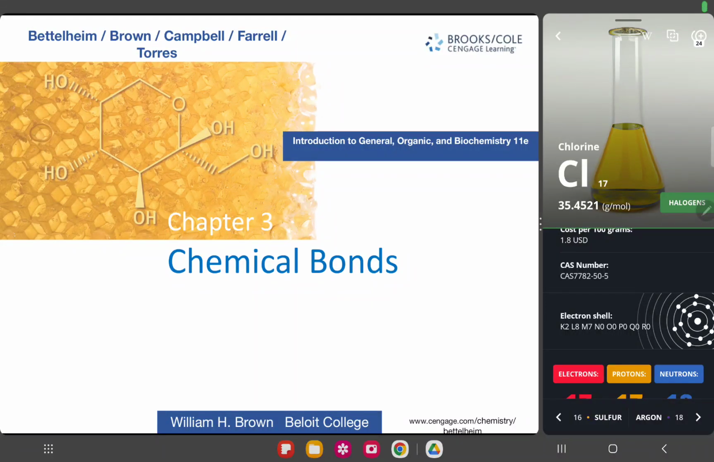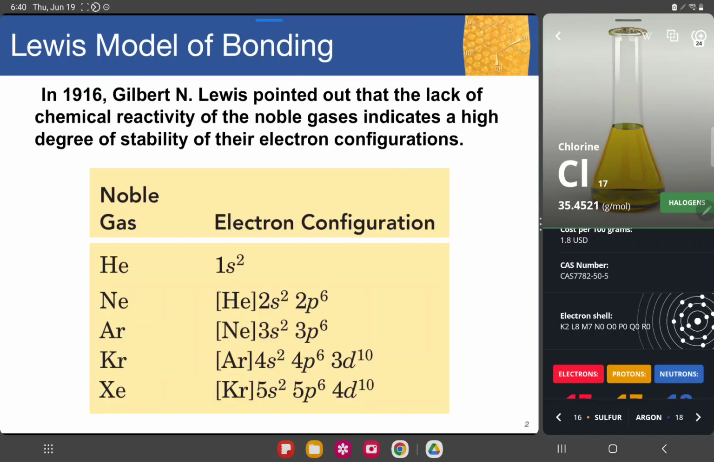Hi everyone. For today, we will be discussing chemical bonds. Okay, this is chapter 3 of inorganic chemistry. So let's first understand the Lewis model of bonding.